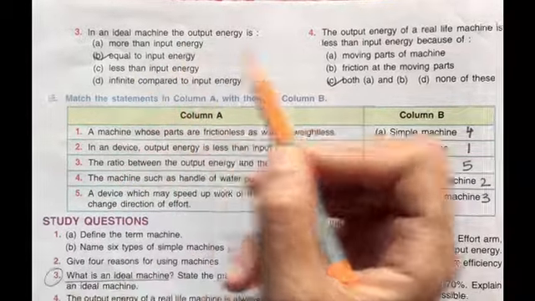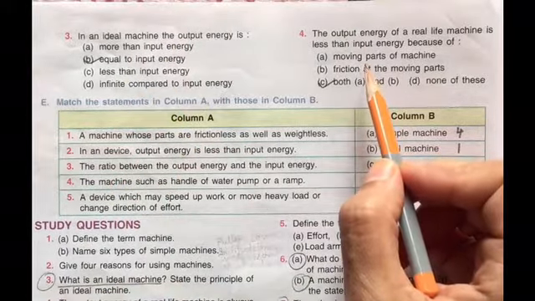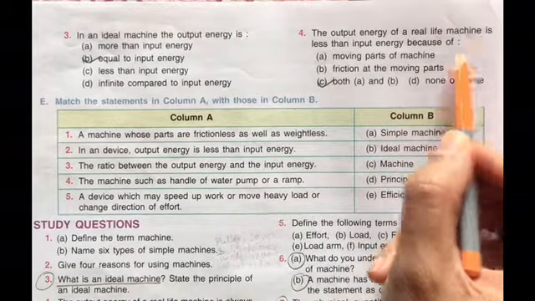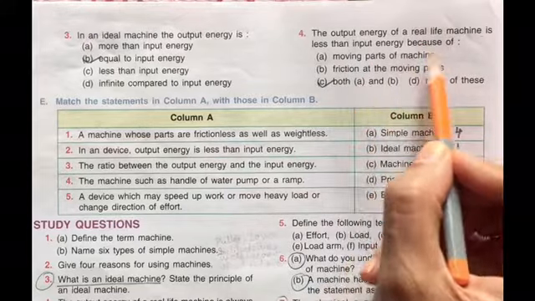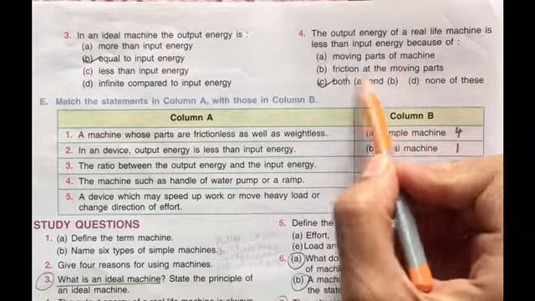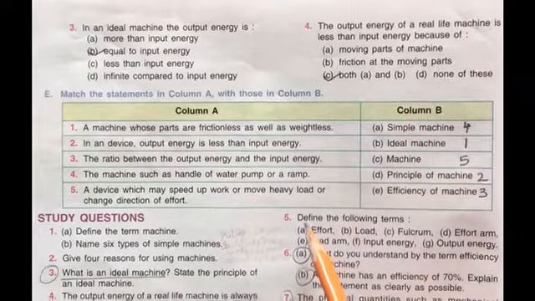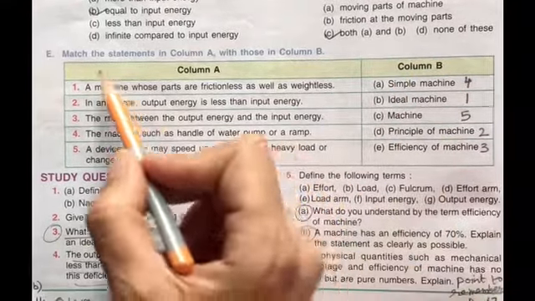Input energy is equal to output energy in case of an ideal machine. The output energy in a real life machine is less than the input energy because of moving parts of the machine, friction. Moving parts and friction दोनों, A and B both. Fine. Then we have the match it.